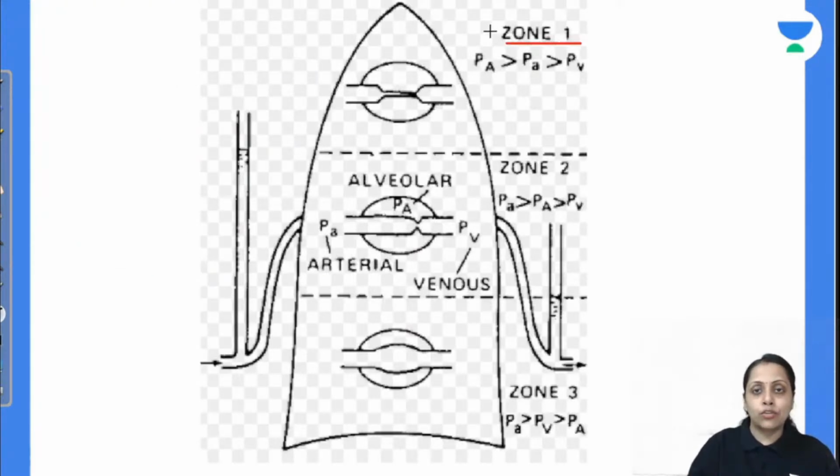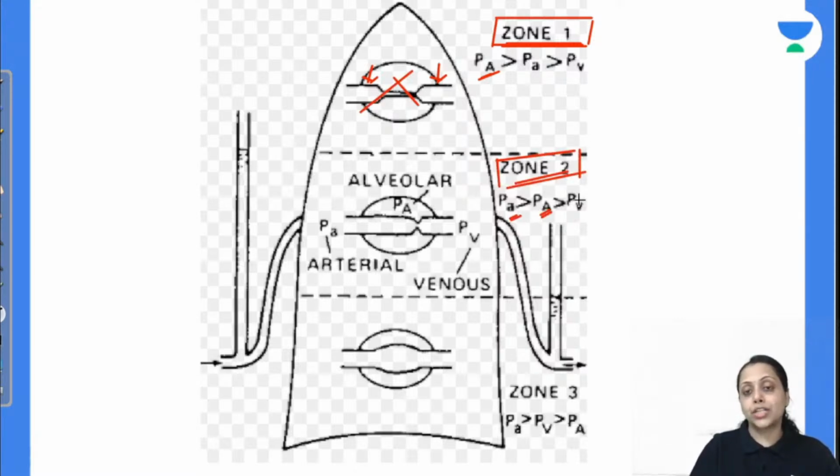This is the zone 1 which is present at the apex of lung, and at the apex of lung सबसे ज़्यादा क्या होता है? Alveolar pressure होता है. So artery get compressed, vein get compressed, so there is no blood flow. And zone 2 क्या होगा? Arterial pressure is more as compared to the alveolar pressure. So artery हमारी compressed नहीं होगी, only and only vein is compressed. So there is pulsatile or waterfall effect.